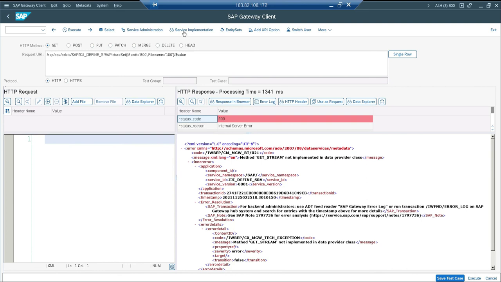Okay, so dollar value is going to trigger only this get stream method if the HTTP method is get. If it is post, then it's a create stream. If it is a put, it's going to be an update stream. If it is delete, delete stream. So four different methods need to be called, depending on your information.